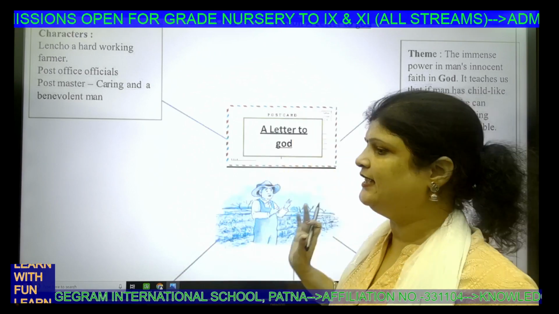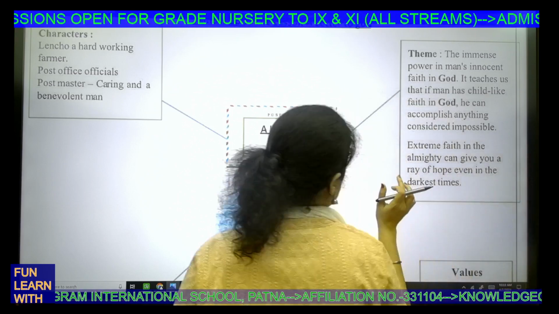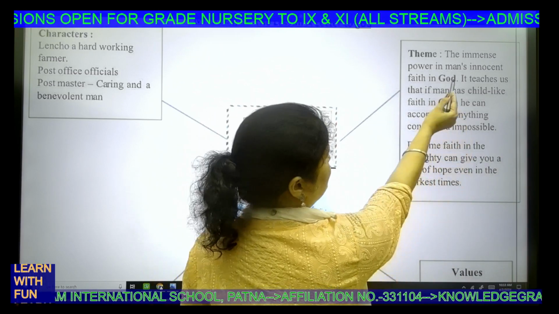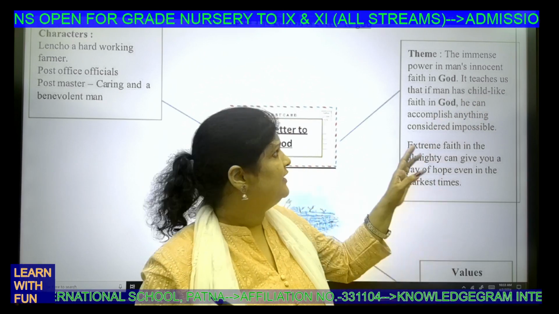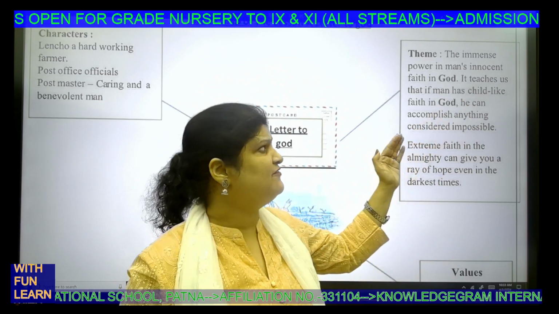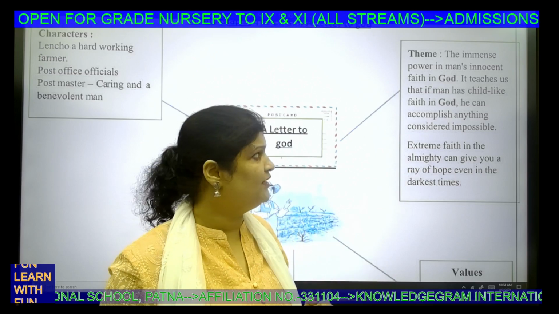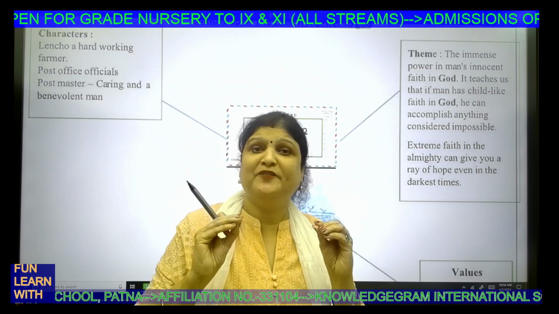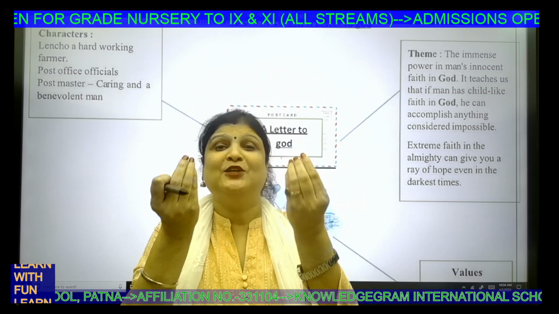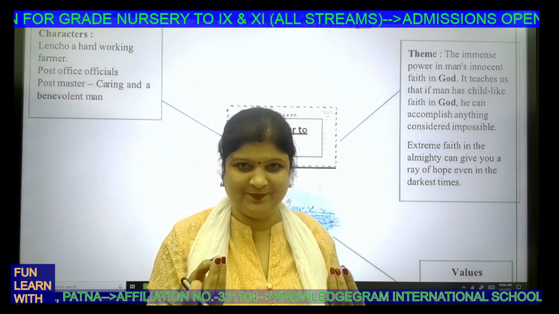So what is the theme of this particular chapter? The theme is the immense power in man's innocent faith in God. It teaches us that if man has childlike faith in God, he can accomplish anything impossible. So what kind of faith should you have? Faith as innocent as a child.